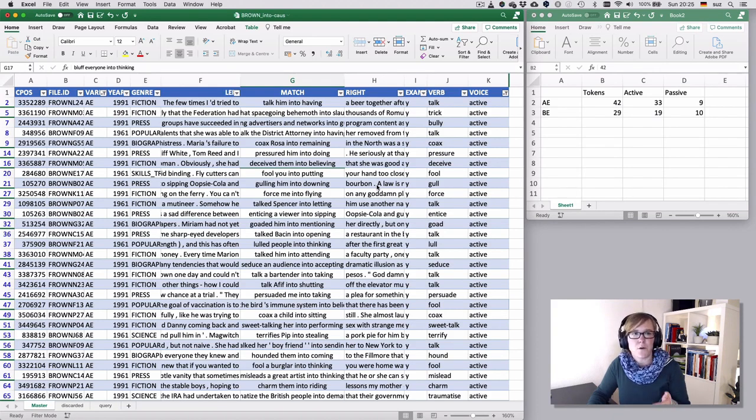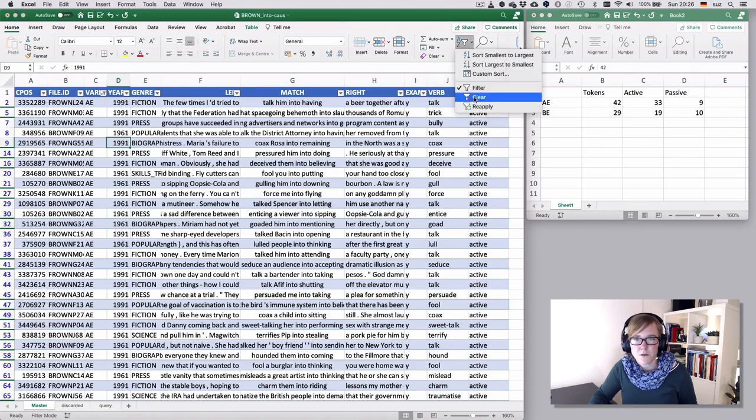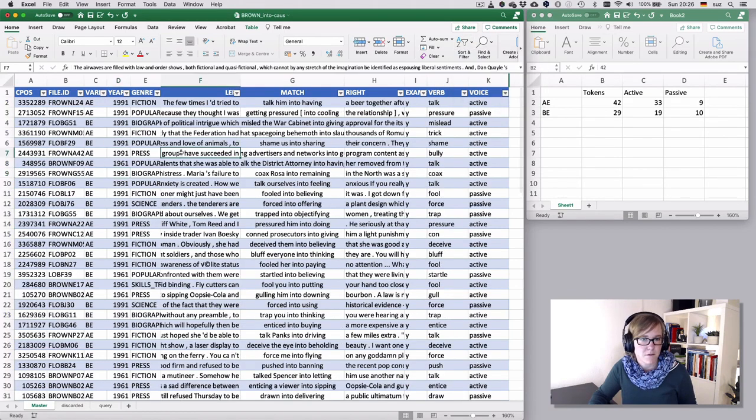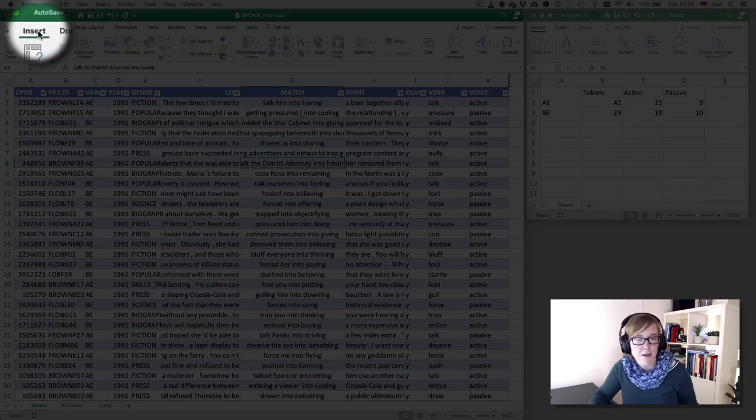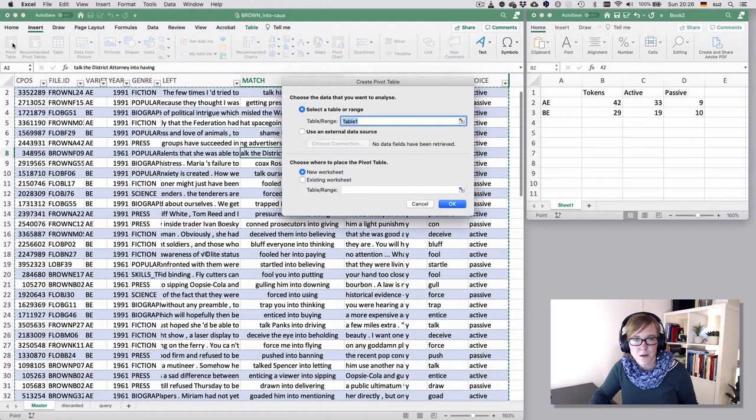It counts things for you by certain parameters. So let's talk about the very basic principle of doing that. I'm just going to unselect or clear all the filters. If you are anywhere in a table, and if you have inserted a table at the beginning of your data analysis, then that will be pretty straightforward. You go to the Insert tab and pick the leftmost item that says Pivot Table.